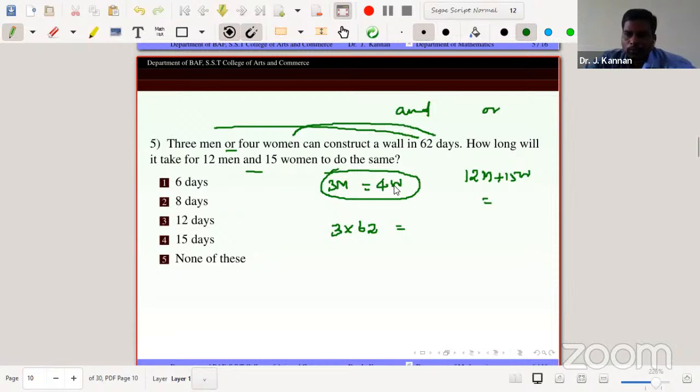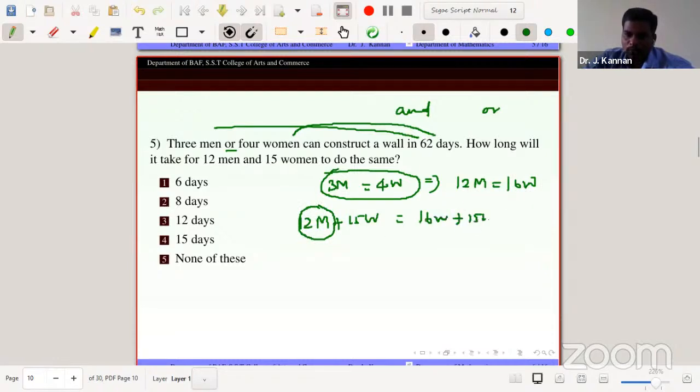Actually, the term 4W equals 3M, therefore we need 12 men plus 15 women. Since 4W equals 3 men, multiply by 4 on both sides. So 12 men equal 16 women. Replacing the 12 men by 16 women, 16 women plus 15 women equal 31 women.